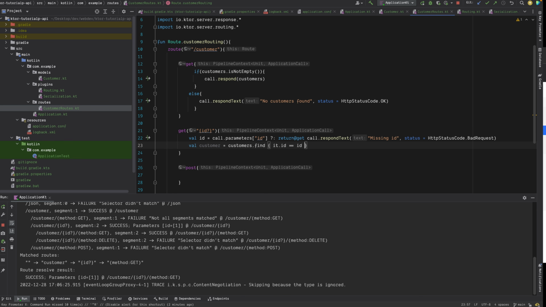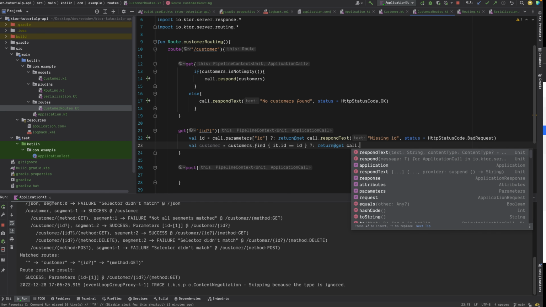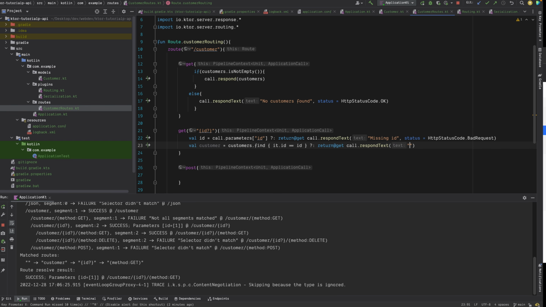What if we don't get any customer, right? Then we will say otherwise return@get, and again we will say "No customer was found with this id," and then we can just specify the id as well, right?